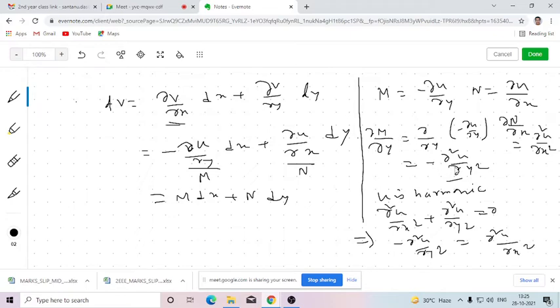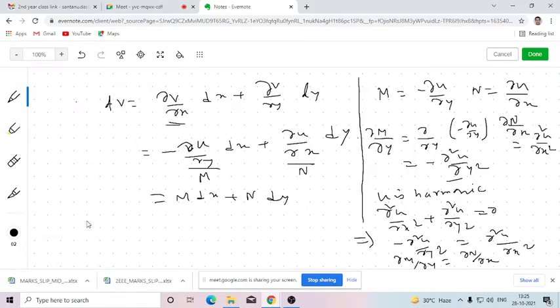So from this we have got minus del 2 u by del y2 is actually del m by del y, and this is del n by del x. So for this sort of differential equation, obviously del m by del y equals del n by del x. Is that clear? Have you understood this or not? Yes, sir. Okay.